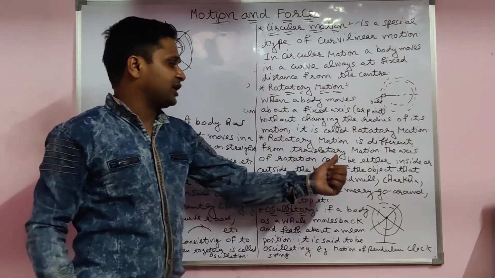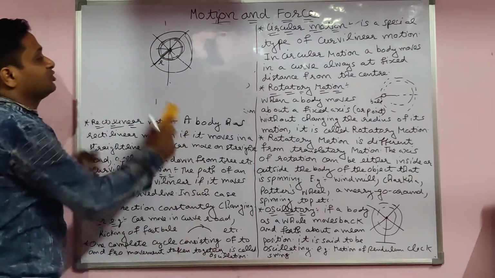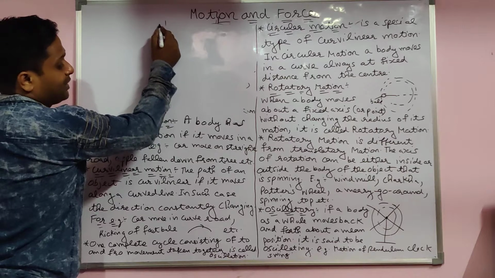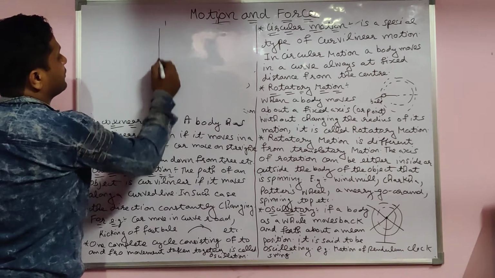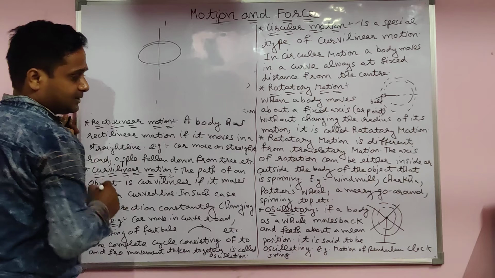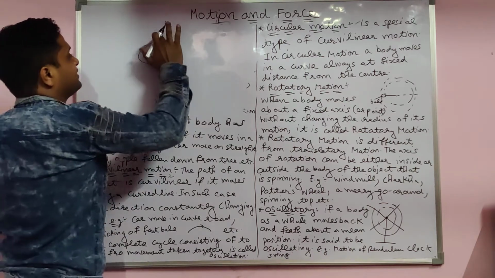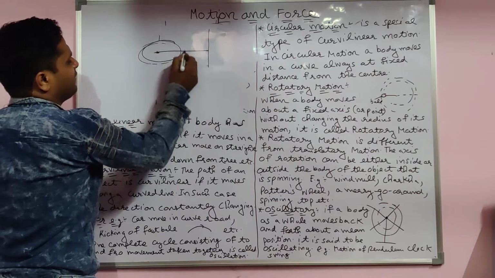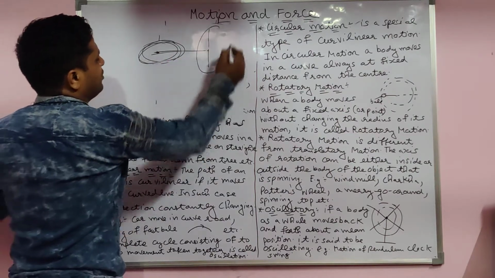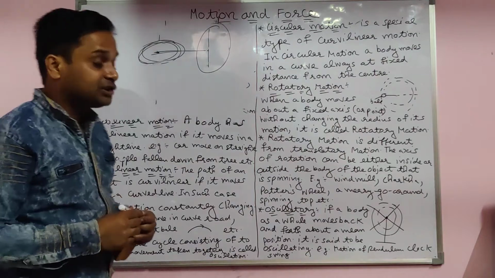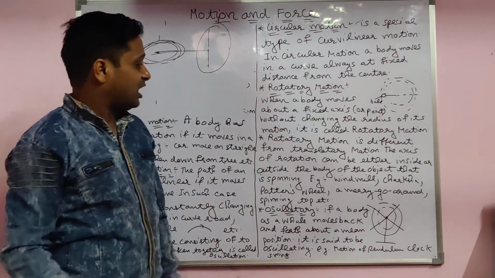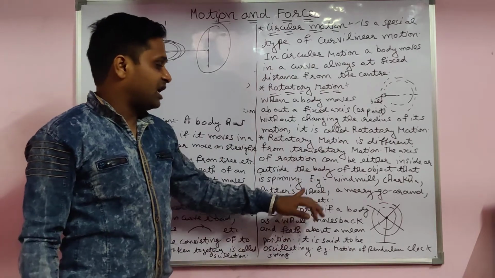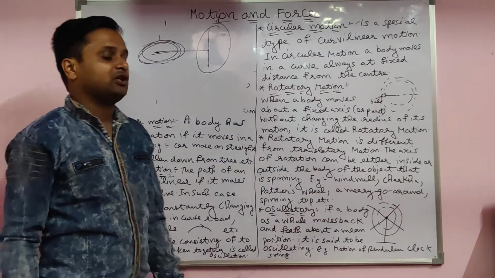The axis of rotation may be either inside or outside. Here, for example, a potter wheel, or charkha, or a windmill is there. They rotate around the axis. The axis may be inside. For example, one axle is there outside, and one rod is there with which the wheel is joined and rotating like this. The axis may be inside, or the axis may be outside of the body. Windmill, charkha, potter wheel, merry-go-round, spinning of the top.